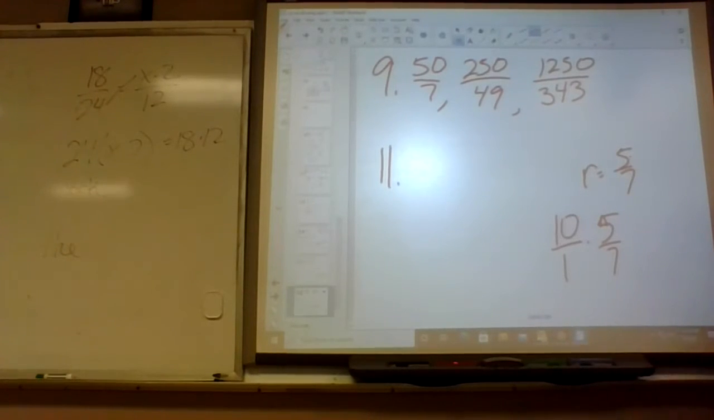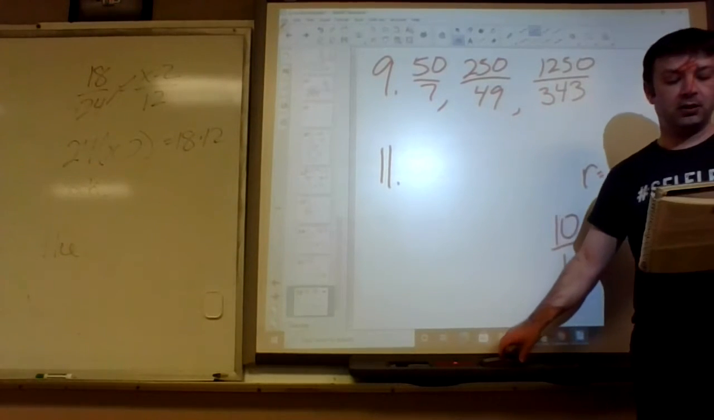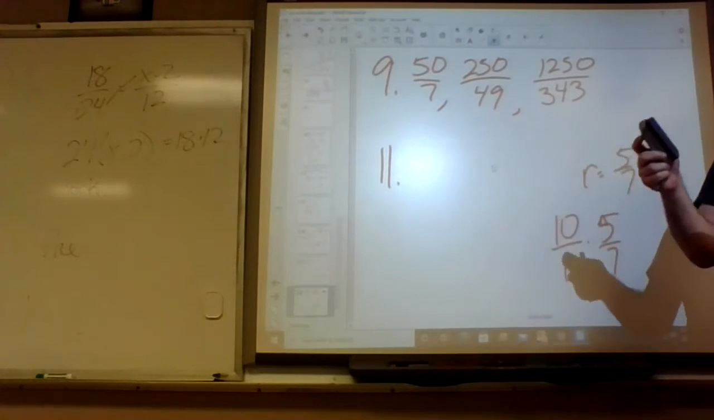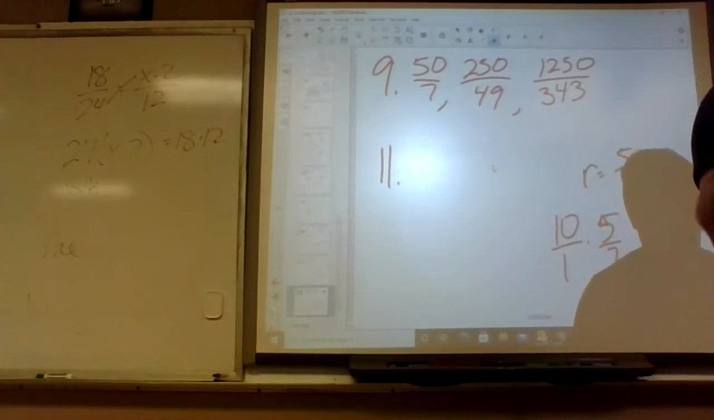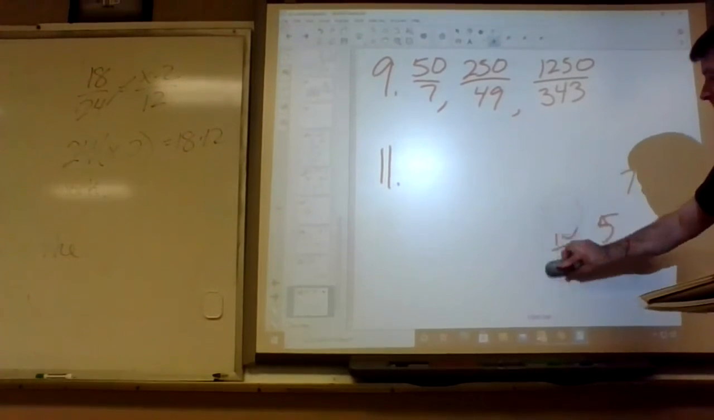Alright, number 11. Recursive formulas. So what's the pattern on 11? What are they multiplying by on 11? 1/3. No, negative 1/3. Right. 9 times 1/3 is 3, but you need the negative to make it negative. So they're multiplying by negative 1/3.